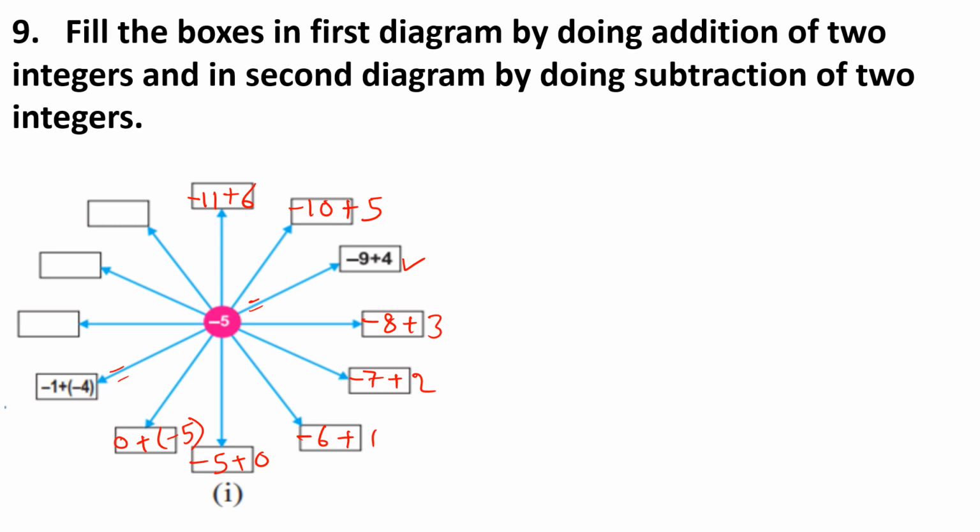So that is also minus 5 only here. Minus 2 plus of minus 3, minus 3 plus of minus 2, minus 4 plus of minus 1. So these are all minus 5 only.